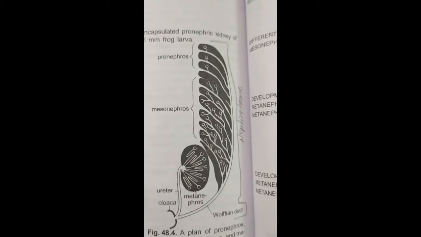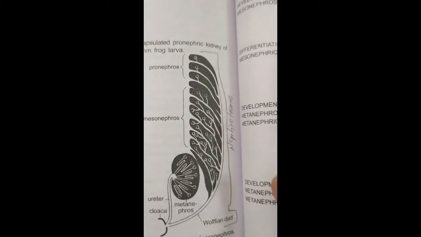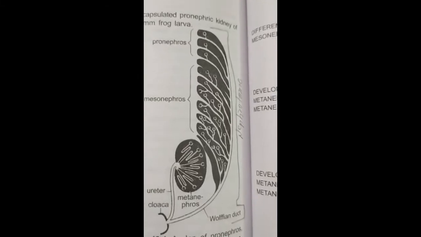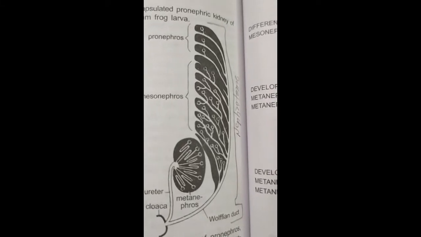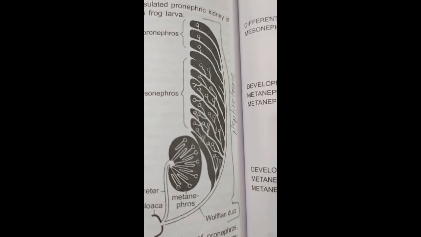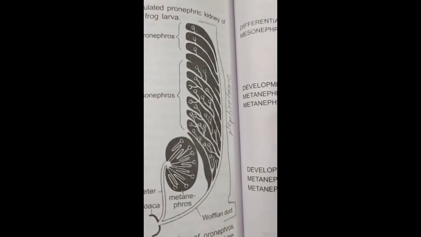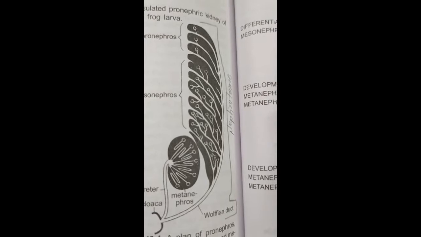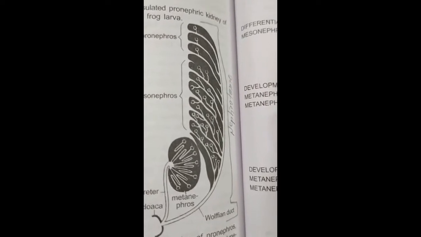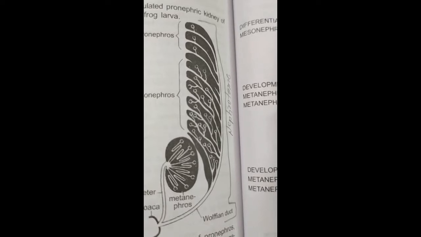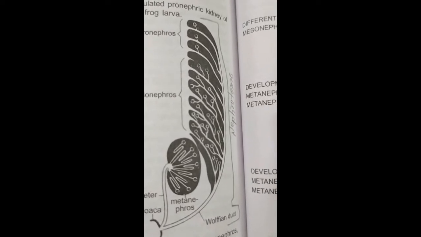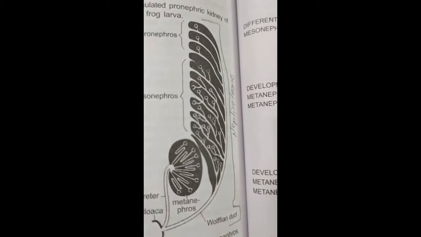Now about the mesonephros or mesonephric kidneys. So mesonephros develops from the middle part of the nephrotome behind the pronephros, which degenerates. At first, it consists of paired segmental uriniferous or mesonephric tubules, each with a peritoneal funnel opening into the coelom and an internal glomerulus enclosed in a Bowman's capsule.